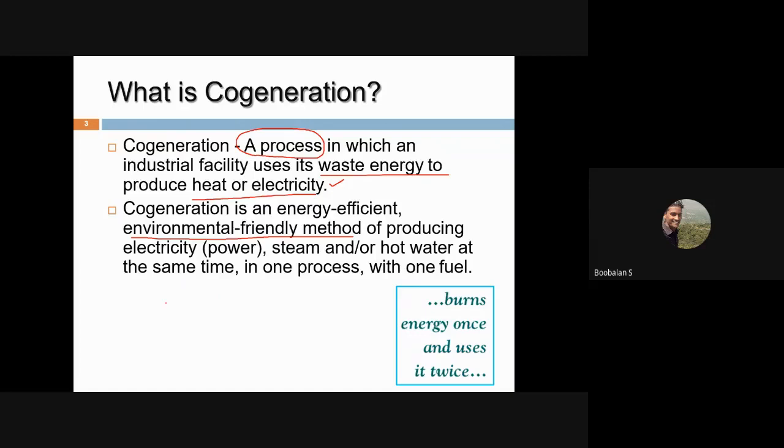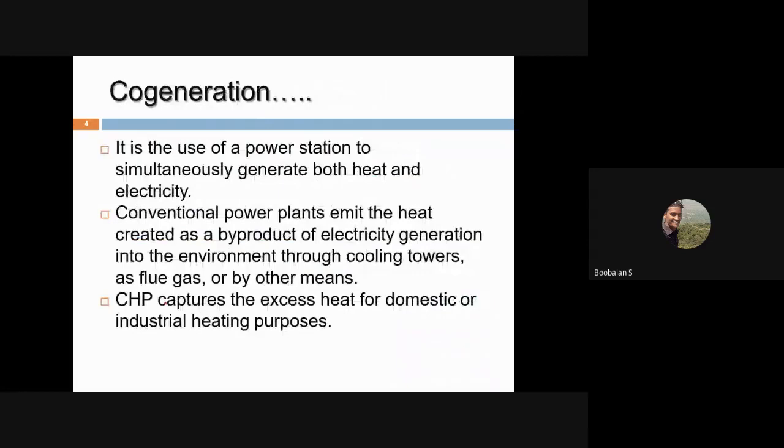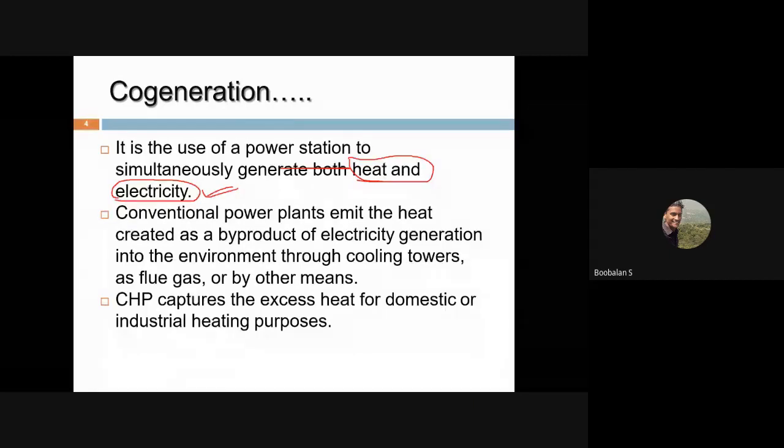The ultimate aim is that it simultaneously generates both electricity and heat. This is the fundamental thing. Keep in mind that in normal generation, we generate only electricity or maybe only heat energy. But in cogeneration, we simultaneously generate both heat as well as electricity. That's the exact answer. In the sense that we generate two types of energy at the same time from a single input. That's the small concept of cogeneration.